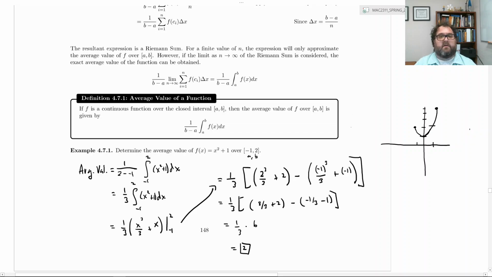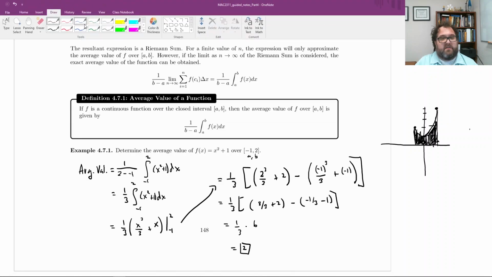Here, let me use 2 different colors. So if you only consider the definite integral, it looks like this, right? That's what the definite integral has found as the net area. And since this function's non-negative, we get just the area of that graph. Now here's another way to think about the average value.